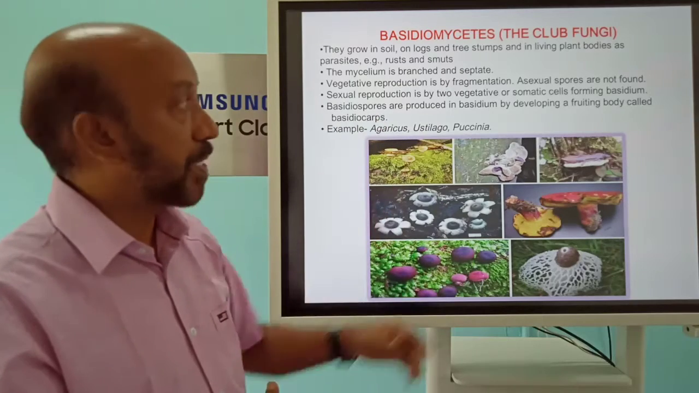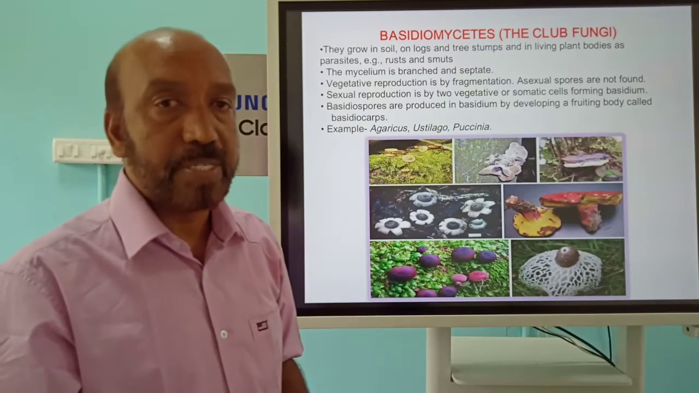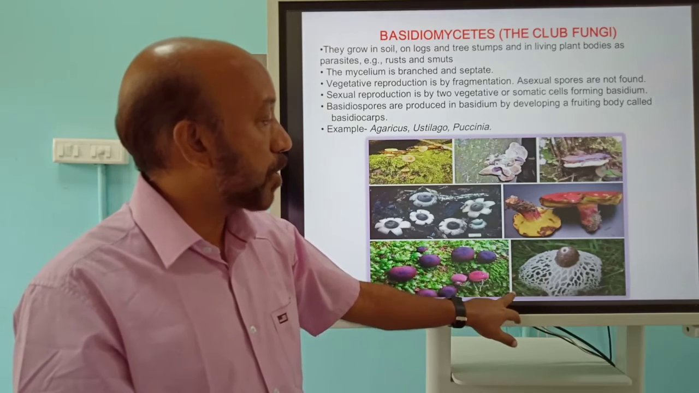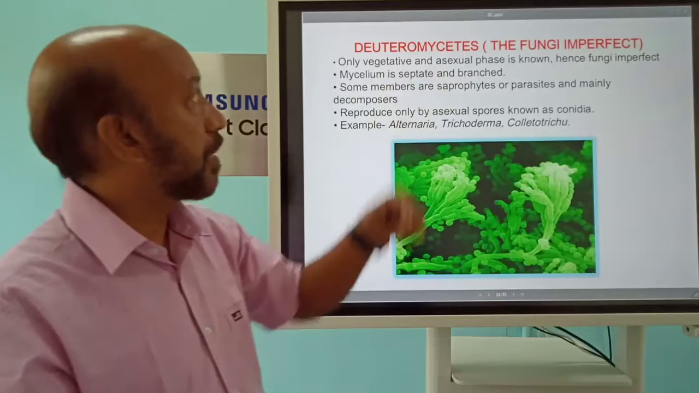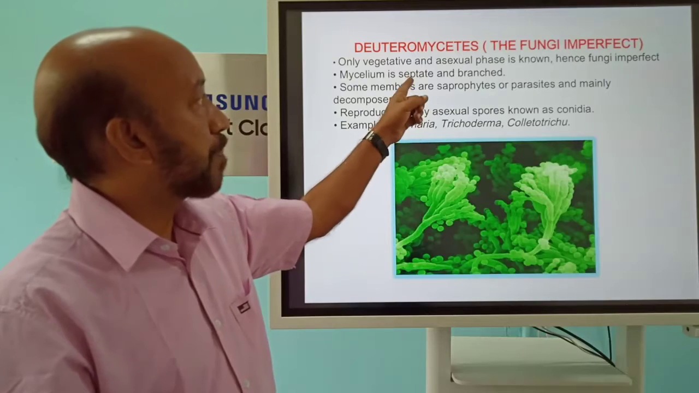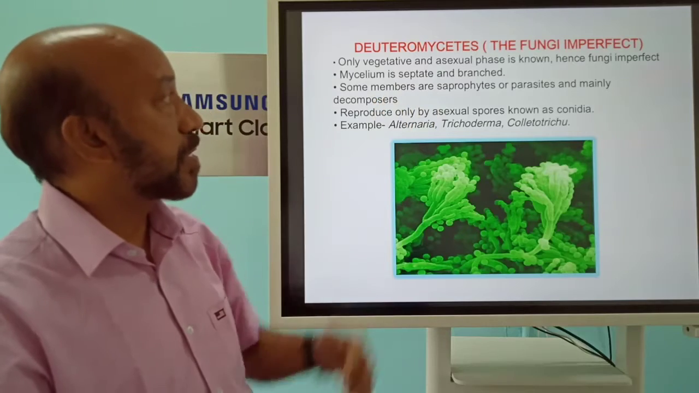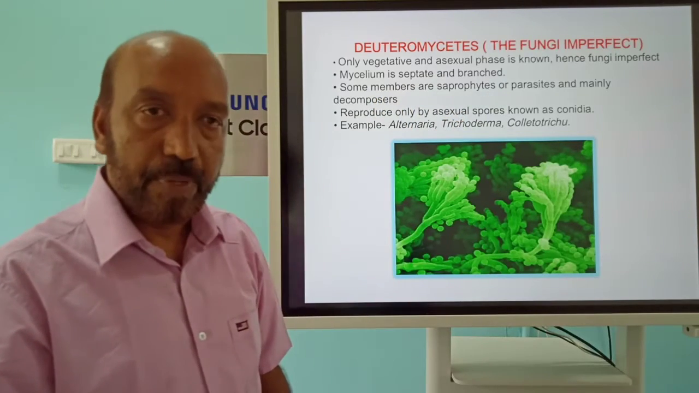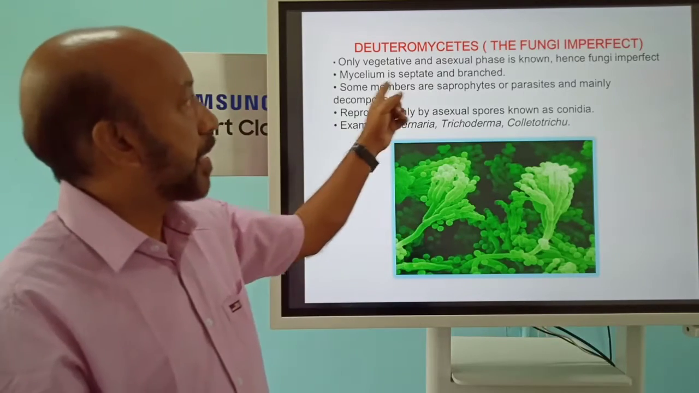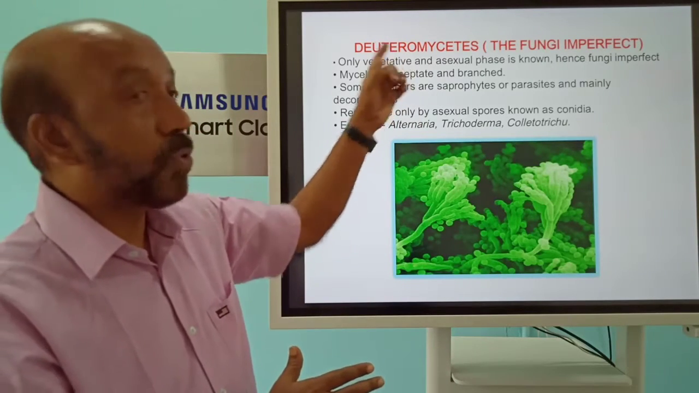So the common features are there, but there are no asexual spores. An example is Agaricus, the normal mushroom, which comes under this group. Another group is called fungi imperfecti, or Deuteromycetes. Like the higher fungi, they have septate and branched mycelium, and they are mainly decomposers, saprophytes or parasites. They are called fungi imperfecti because they reproduce only by the vegetative as well as asexual phase.